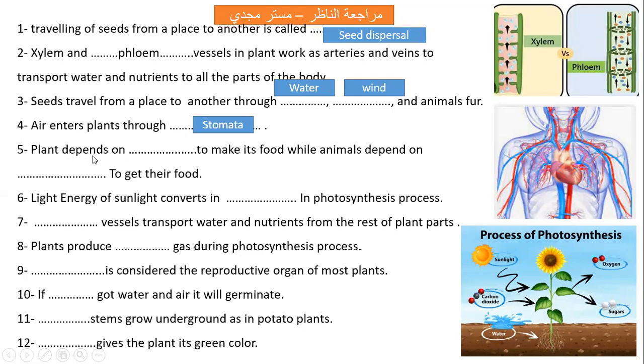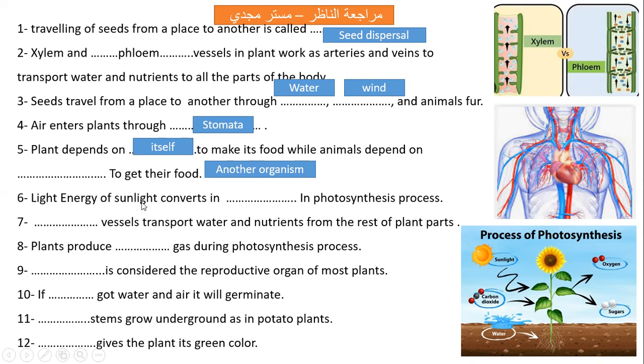Plant depends on what to make its food? Depends on itself, yes. Someone said sunlight. Yes, that's true too. So plants depend on themselves to make their food, while animals depend on another animal or another plant, another organism, to get their food. Plants depend on themselves while animals depend on another organism.